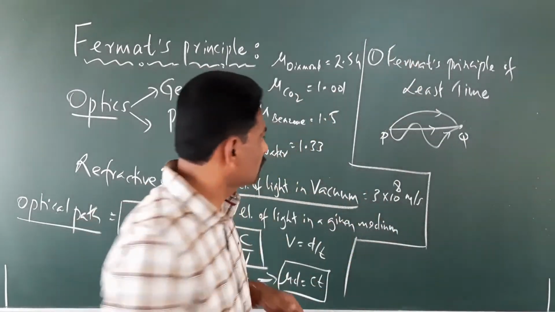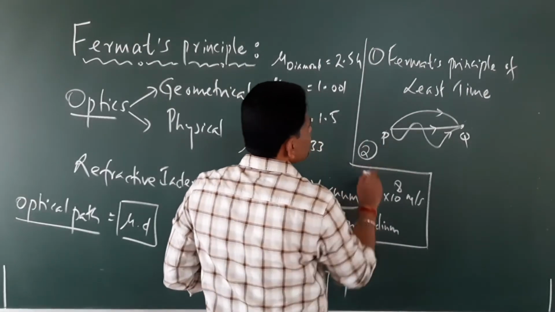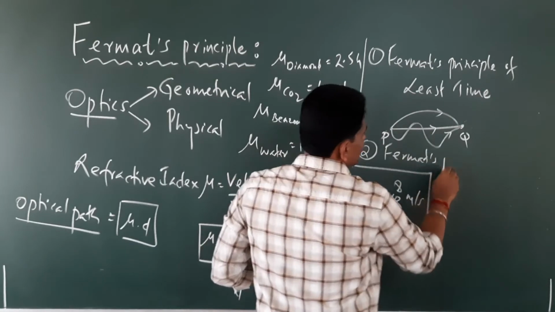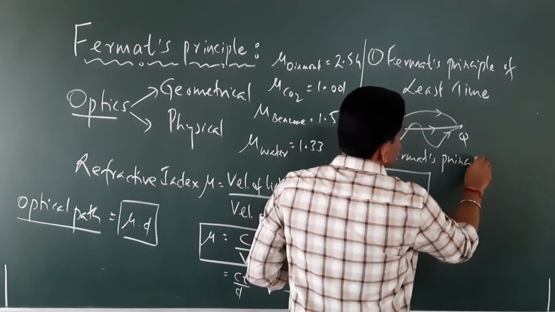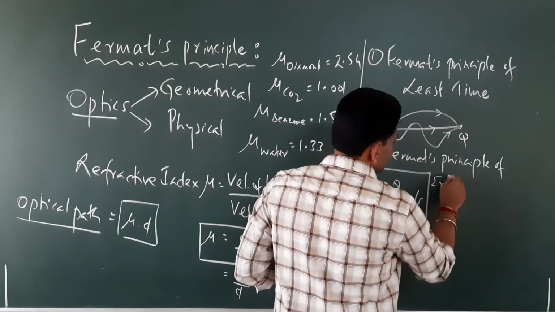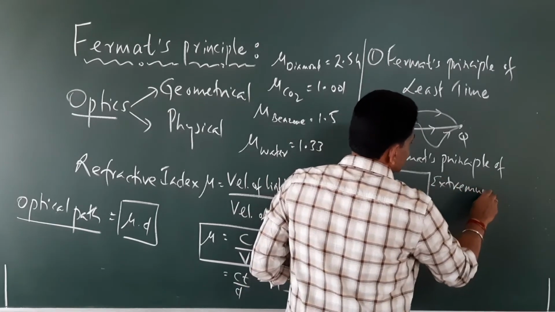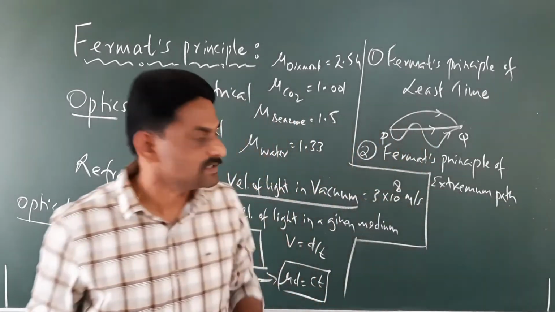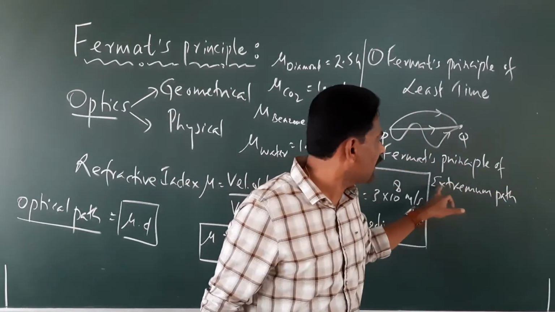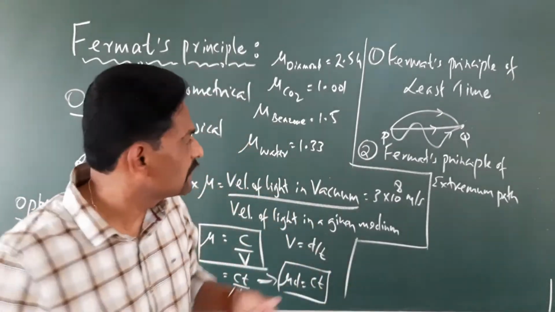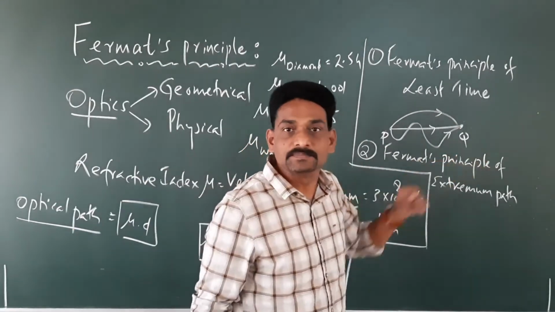We have one more form, what is known as Fermat's principle of extremum path. This is one more definition of Fermat's principle. Right?